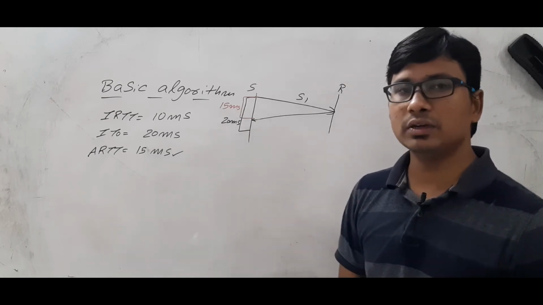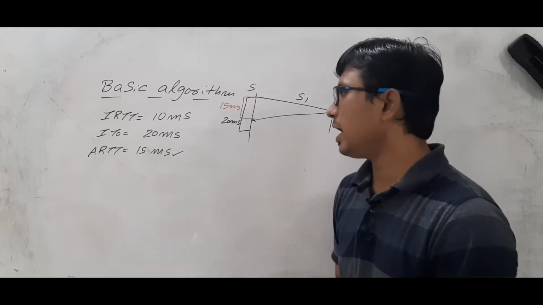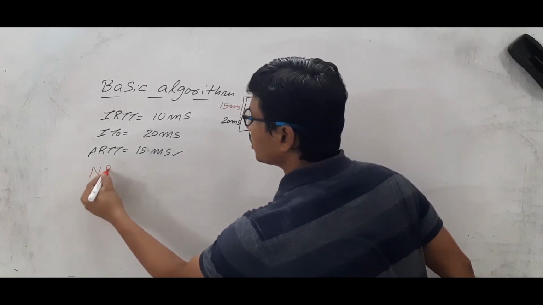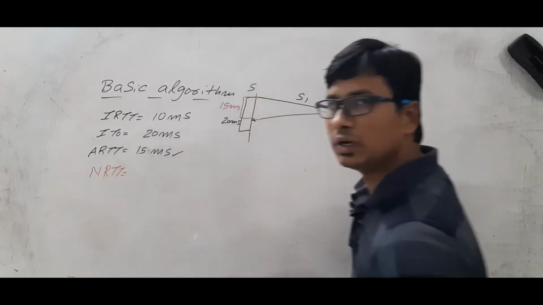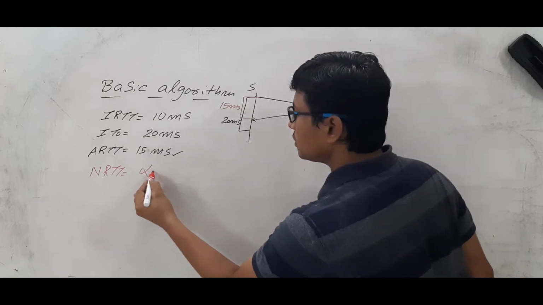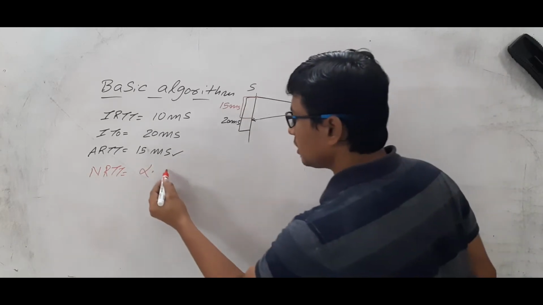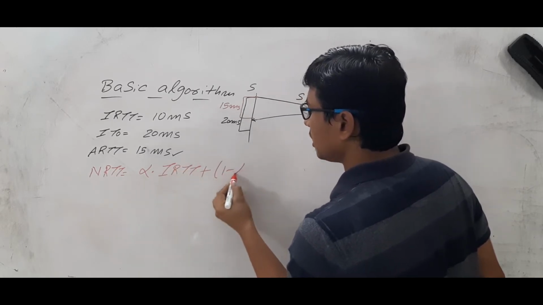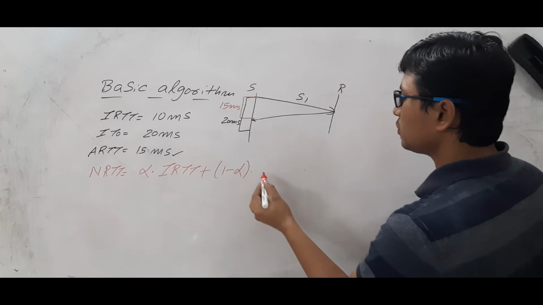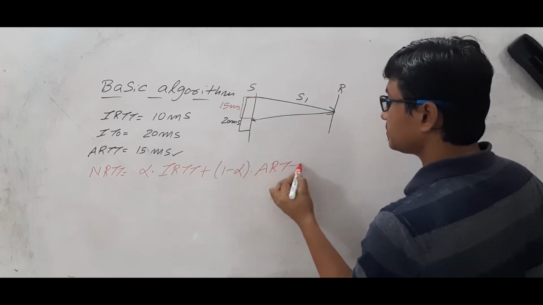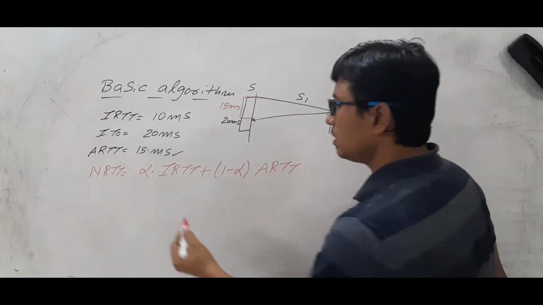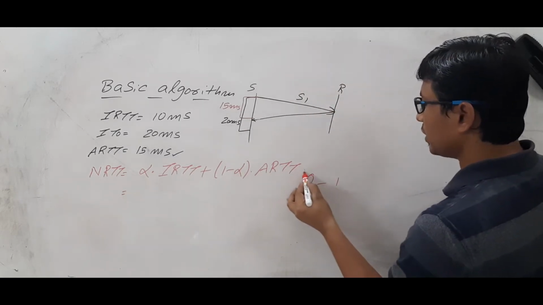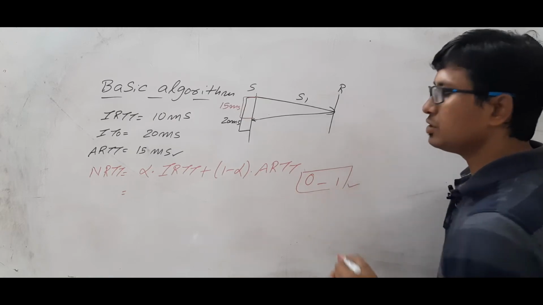So to avoid that, the basic algorithm uses a formula for calculating the next round trip time: next round trip time is equal to alpha into initial round trip time plus 1 minus alpha into actual round trip time. Is it clear? Now alpha can be between 0 and 1.